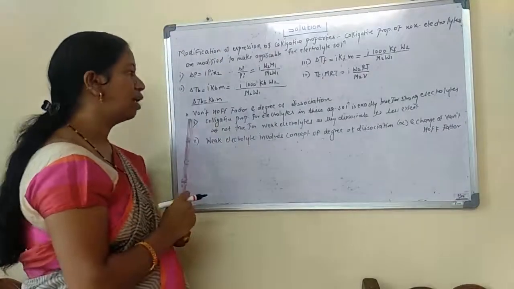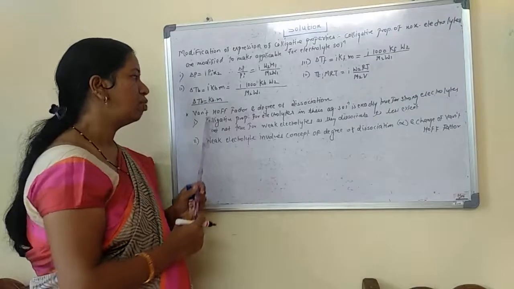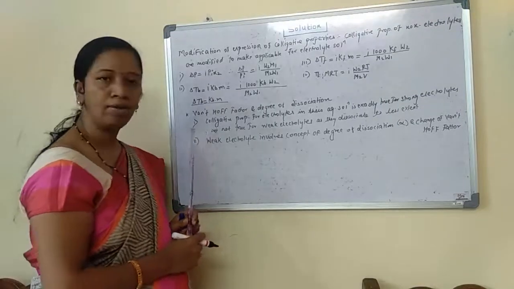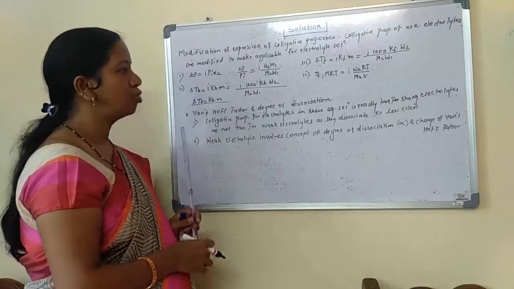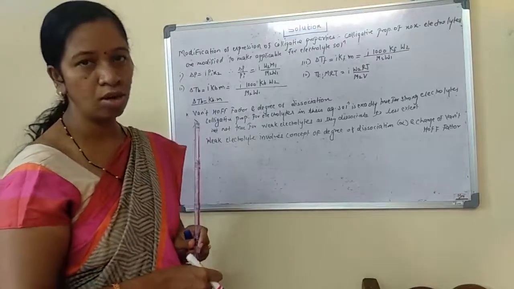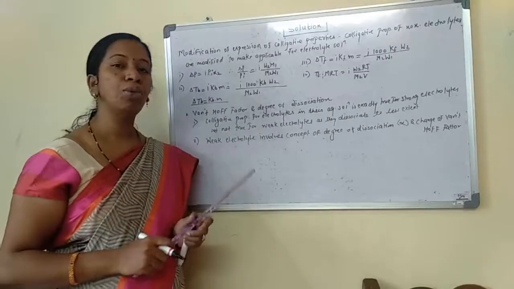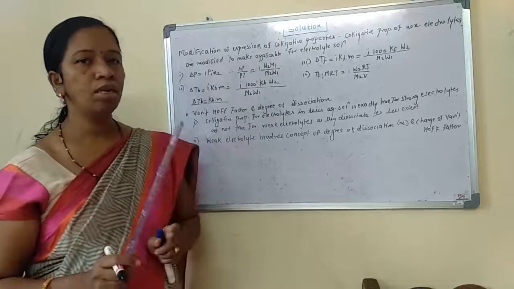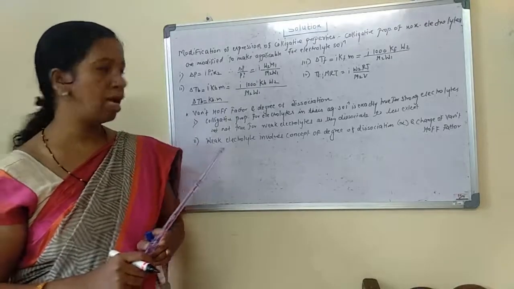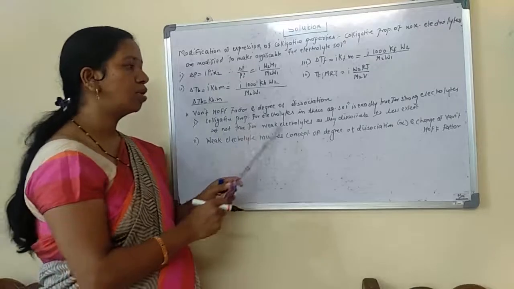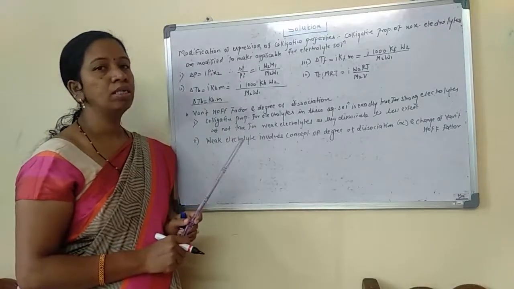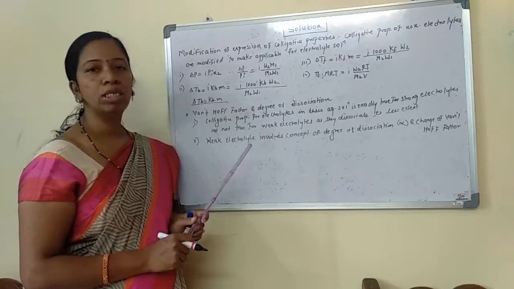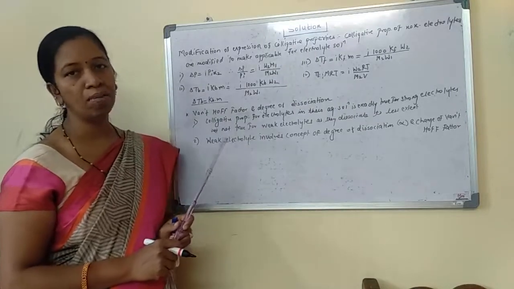So the next point is the Van't Hoff factor and degree of dissociation. Now we are saying that electrolytes are dissociated into their ions in aqueous solution, which is exactly true for the strong electrolyte, because strong electrolytes are dissociated completely. Whatever number of moles are taken for dissociation, the total number of moles are dissociated in the aqueous solution. But it is not true for the weak electrolyte, because for weak electrolytes, only some extent of moles are dissociated and some remain undissociated.